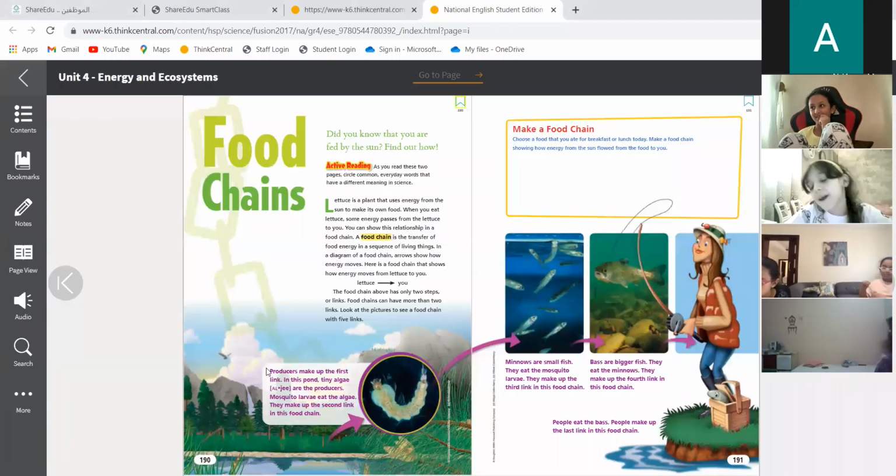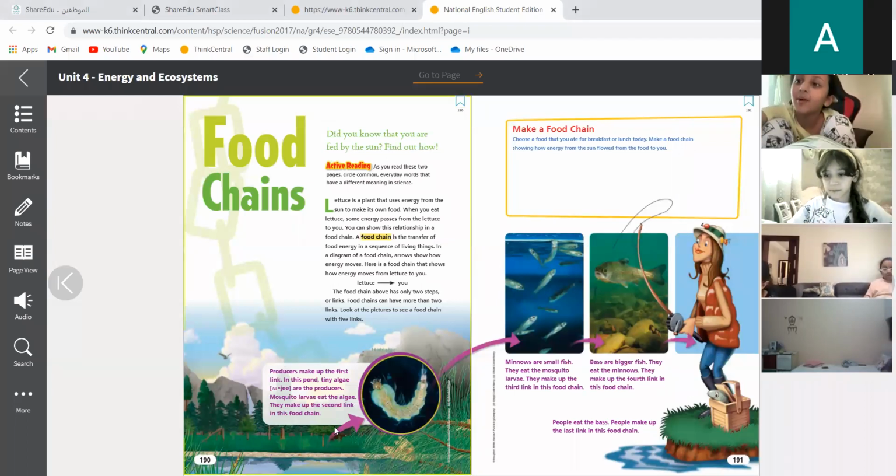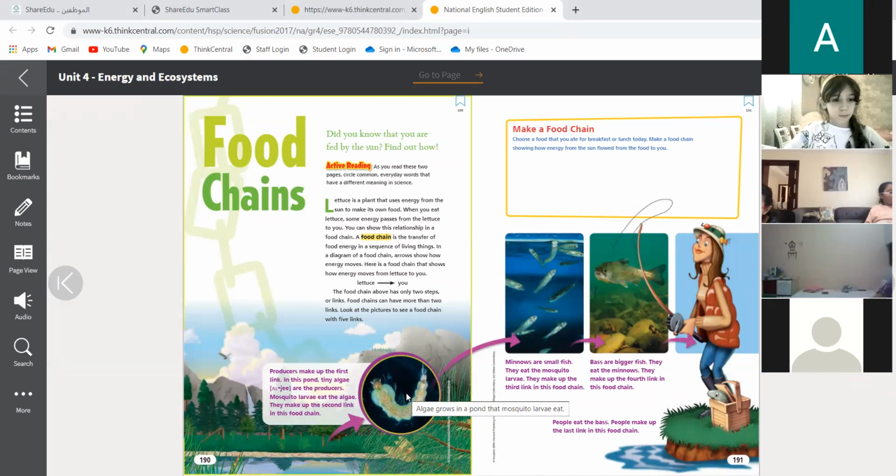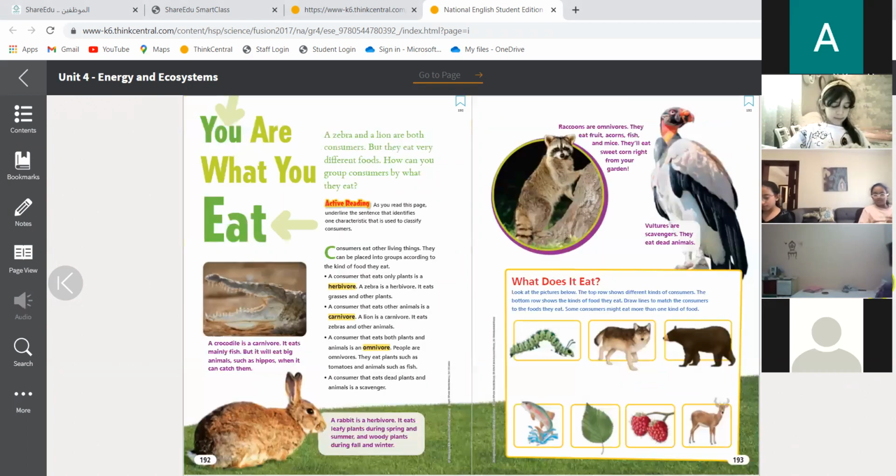And we took a lot of examples. We said a plant over here will be eaten by this mosquito, and then the small fish will eat the mosquito, the bigger fish will eat the small fish, and finally we humans are going to eat the fish.